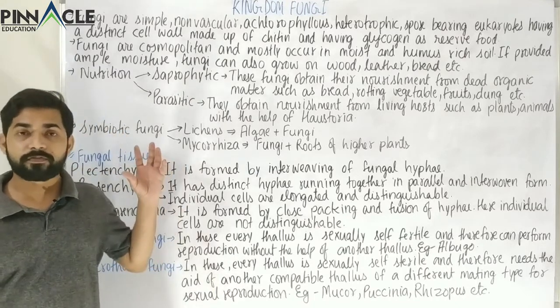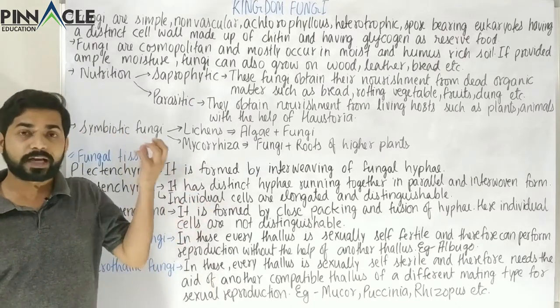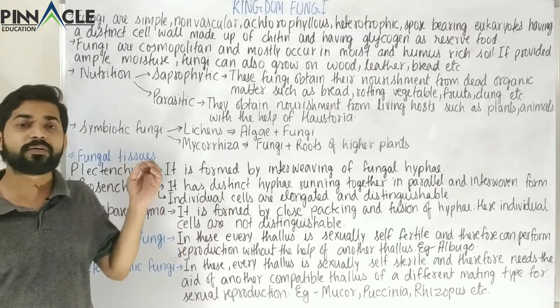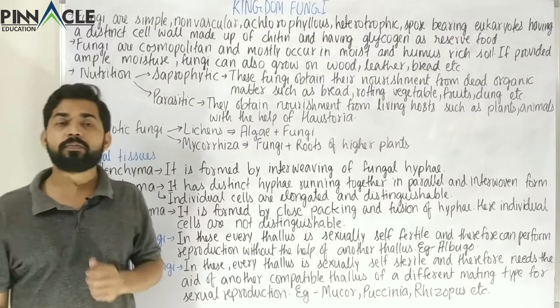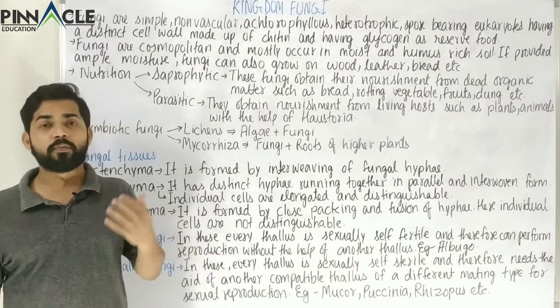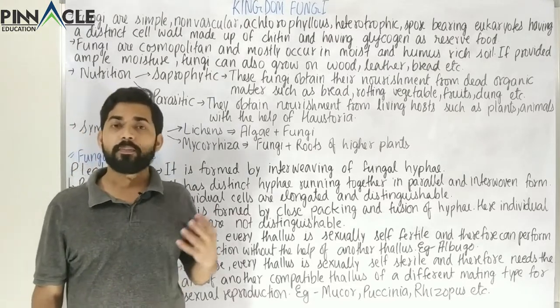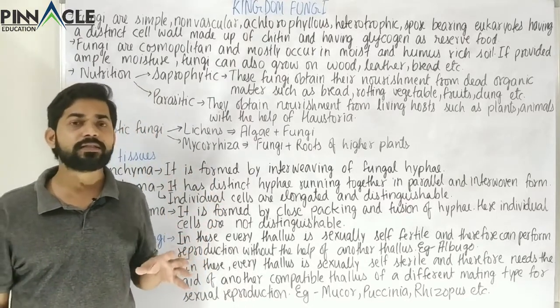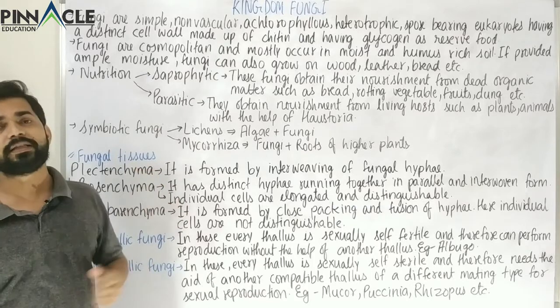These organisms are very simple, sometimes unicellular like Saccharomyces or yeast, and mostly multicellular. Tissue formation is not very common, but we will study something called plectenchyma.